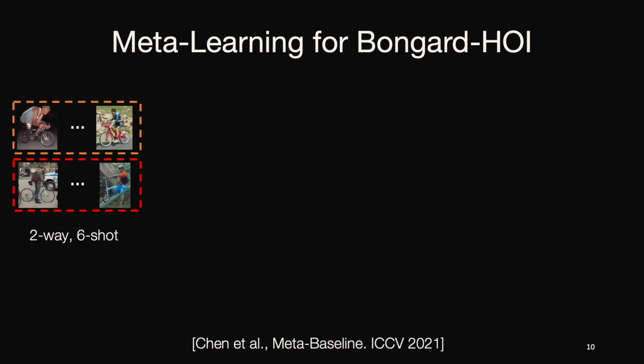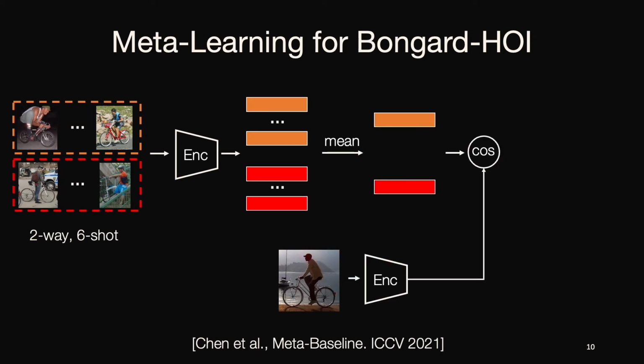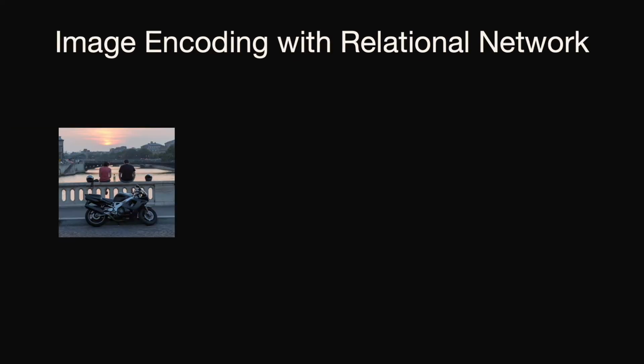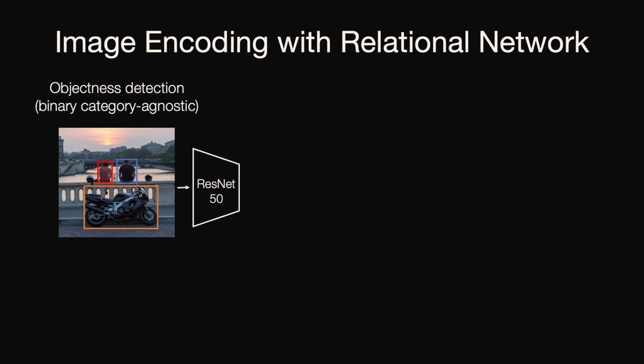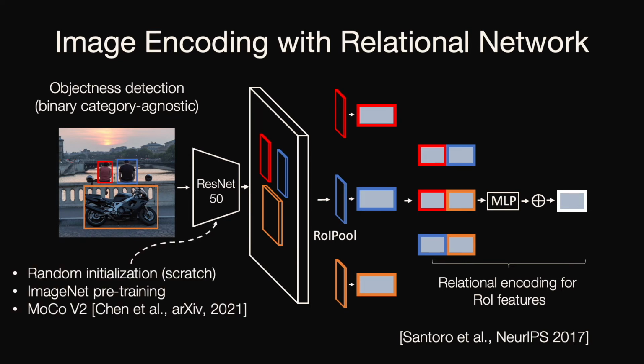We model the concept learning as a two-way six-shot learning problem and resort to meta-learning models. We consider state-of-the-art model, meta-baseline. The feature of a query image is compared to the mean features of the positive and negative images to get its label and compute the loss. Given an image, we first get a set of category-agnostic objectness detections. Their features are paired and aggregated as the representation of the image. We tried different pre-training for the ResNet50 backbone model, including from scratch, ImageNet pre-training, and self-supervised training of MoCo V2.